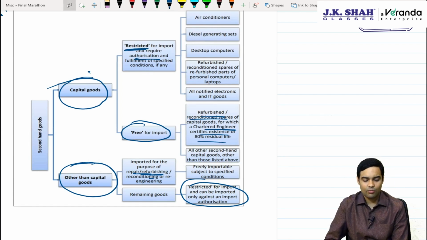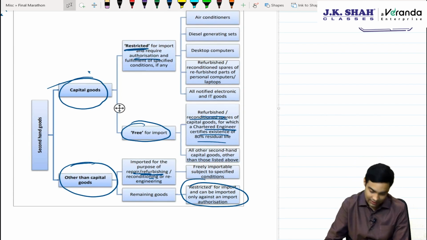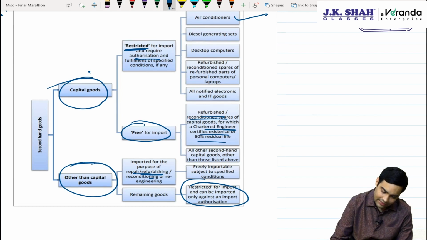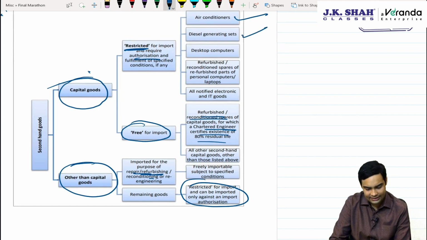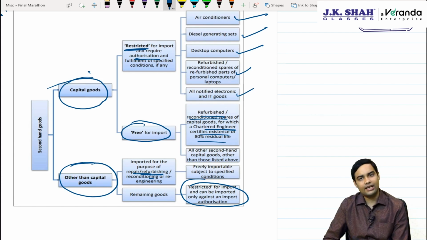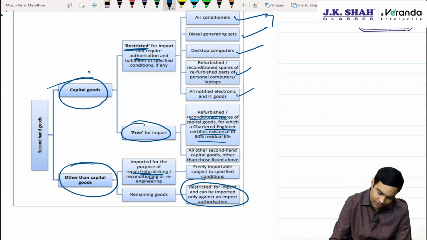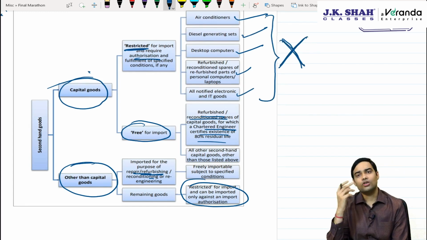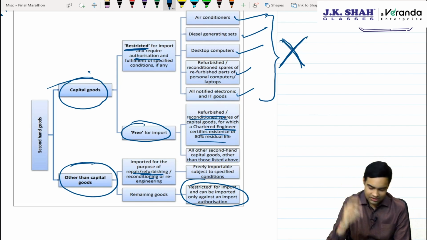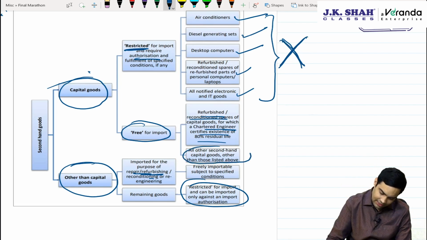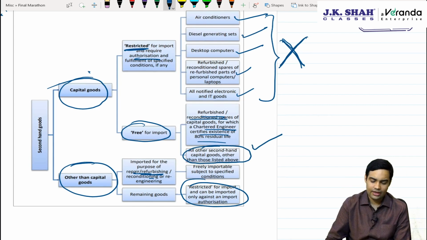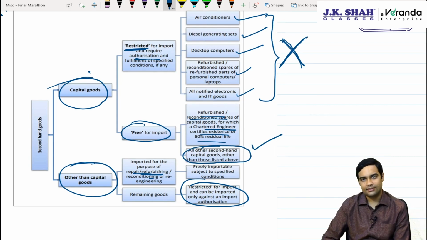That means it can be imported only by authorization, like AC, DG set, diesel generating sets, desktop computer, refurbished products, all notified electronic and IT goods. All these, basically when we talk about electronic waste, the government wants to deny it and it is restricted. But what about machines, etc.? Yeah, machines, etc. are allowed to be imported without any authorization.